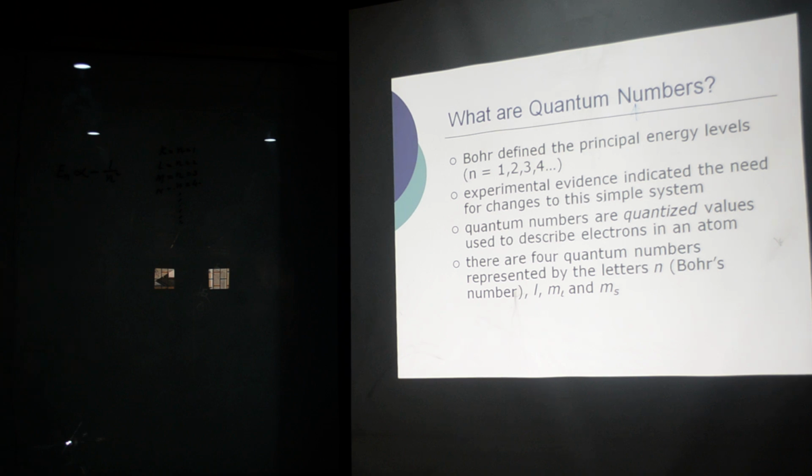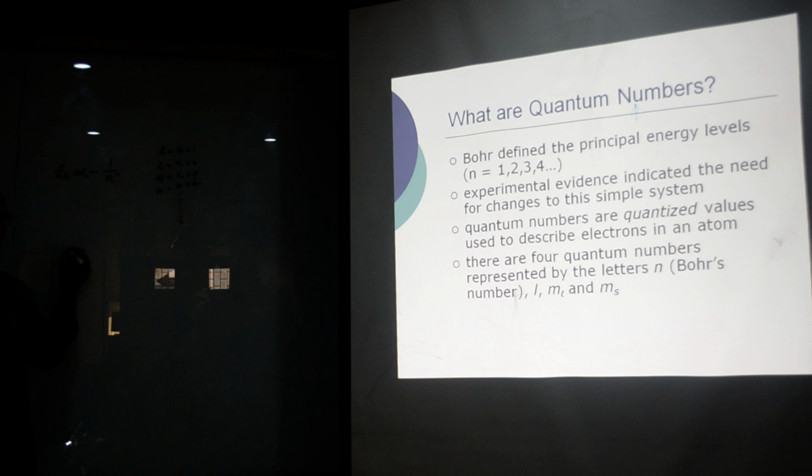Experimental evidence indicated the need for changes to this simple system. What is that? We are coming to it. Quantum numbers are quantized values used to describe an electron in an atom. And generally, there are 4 quantum numbers. They are n.